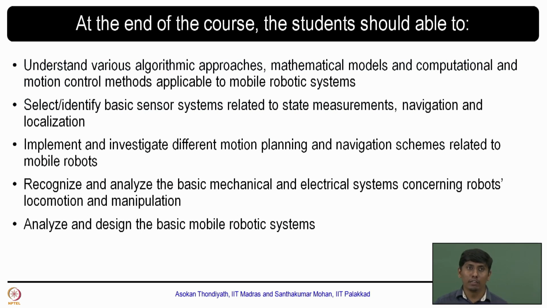At the end of this course, what you have learned, you would be able to understand. You would be able to understand various algorithmic approaches and mathematical models, or computational aspects. Similarly, you can easily identify or select what sensor you want for a particular application. Similarly, you can easily implement or investigate different motion control algorithms or navigation algorithms for a mobile robot. Further, you can analyze and design a very good mobile robotic system at the end of the course.